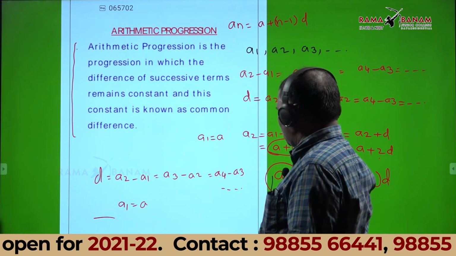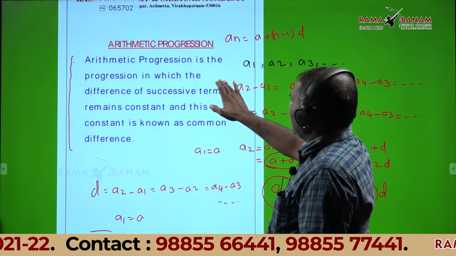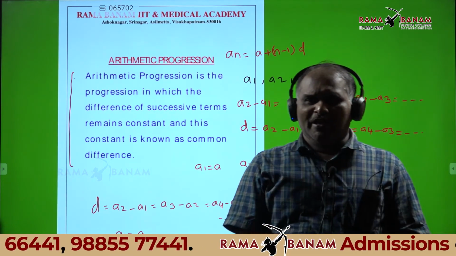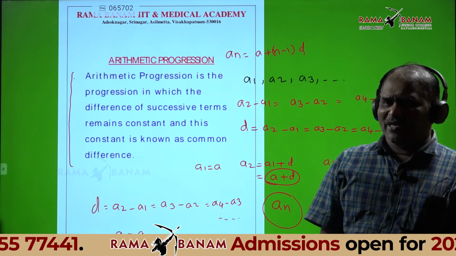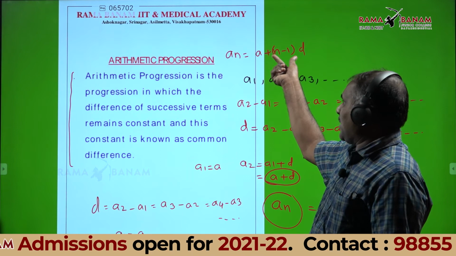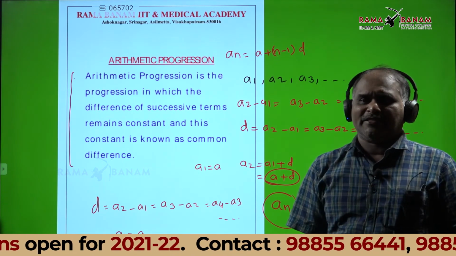Clearly write n minus 1 using a bracket.